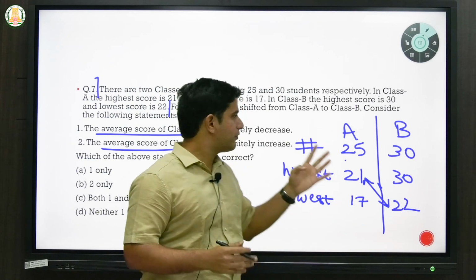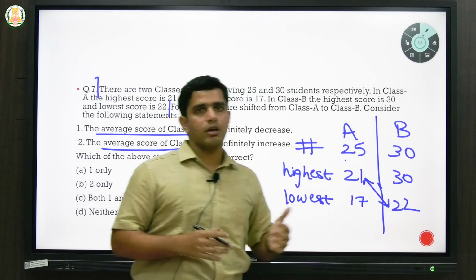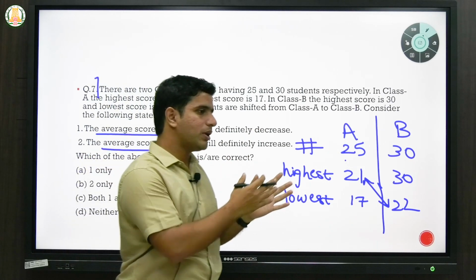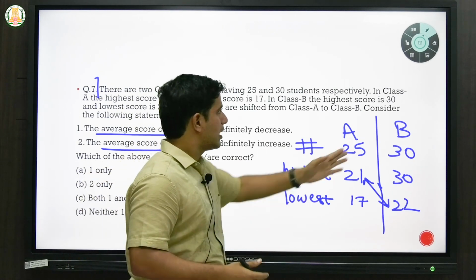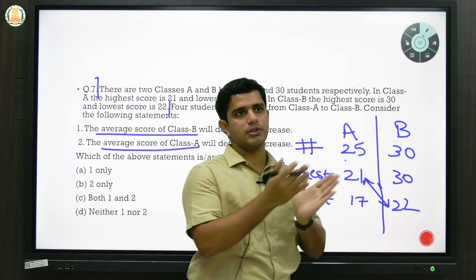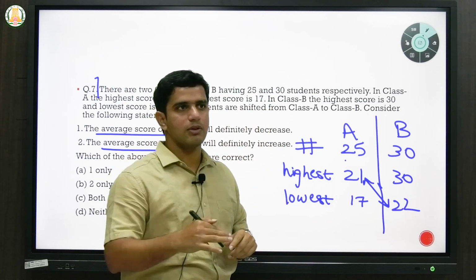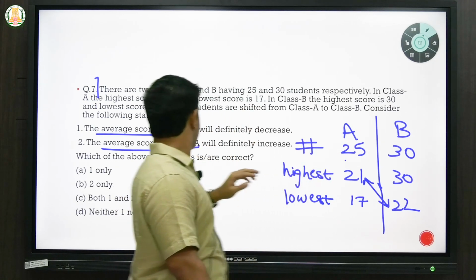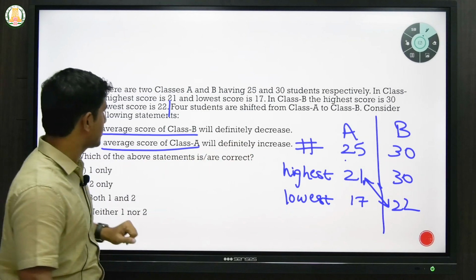Now let's say if you shift 4 students from this class to this class, obviously you are shifting poorly performing students to a highly performing class. Then what happens? Class B's average will obviously go down because you are sending poorly performing students to highly performing students. The high performance of B will come down. So you can assume that the average score of B will definitely decrease.